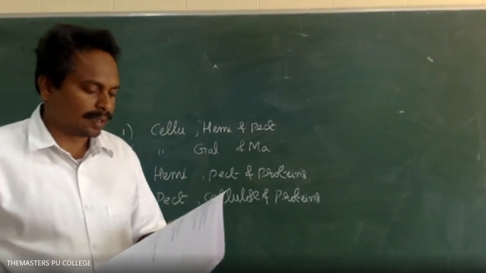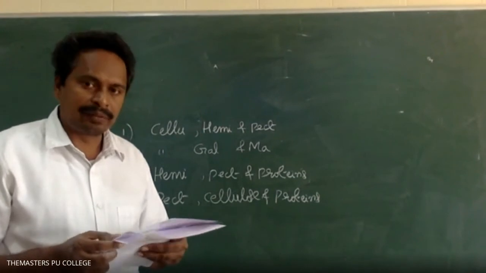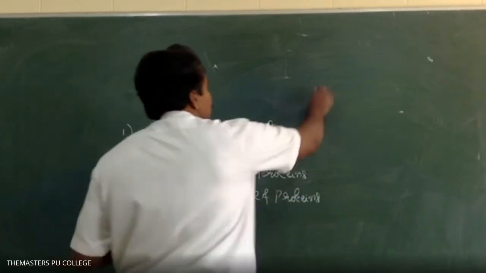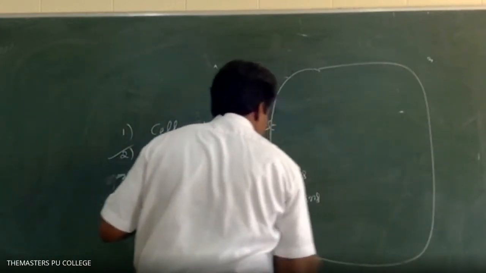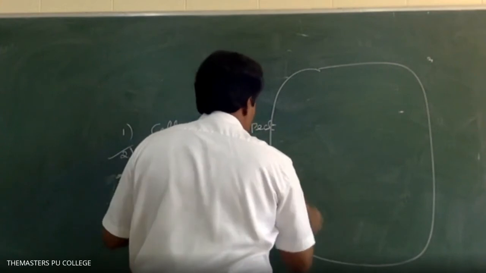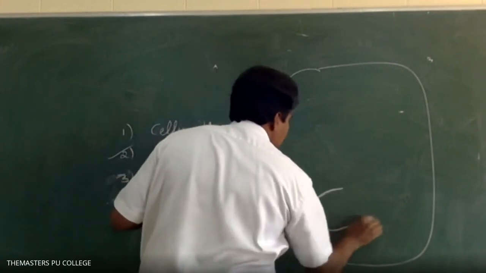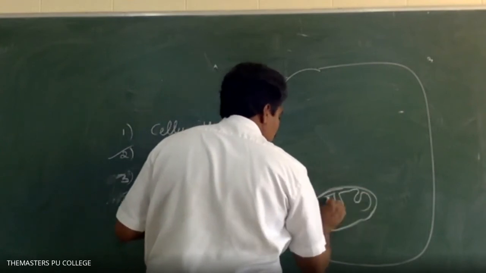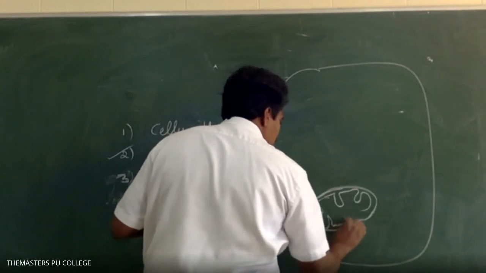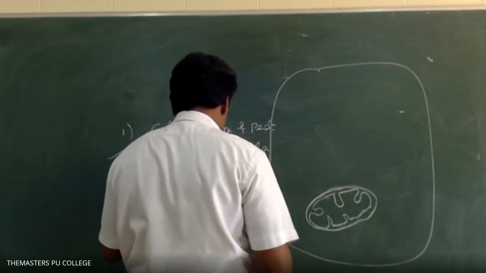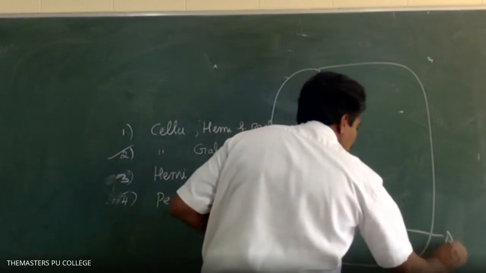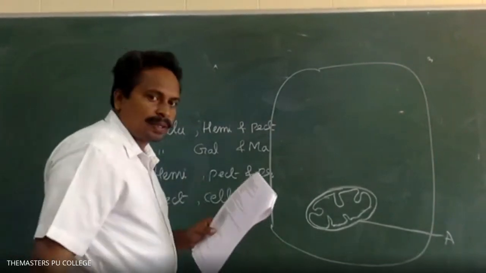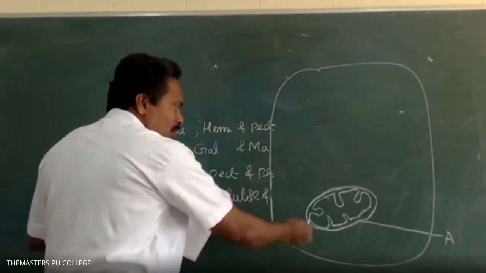Next, select the alternative giving correct identification and function of the organelle A in the diagram. Here in this diagram is a eukaryotic cell organelle. What is this cell organelle?